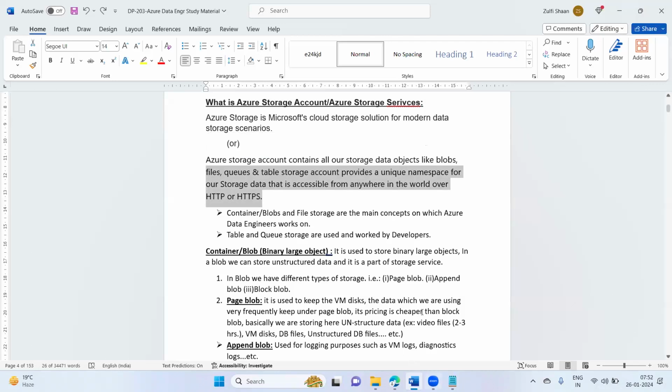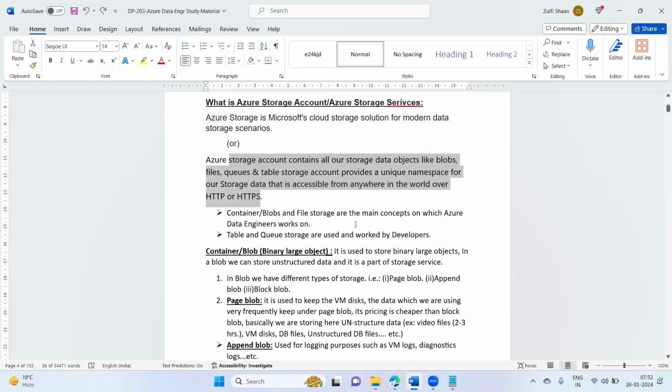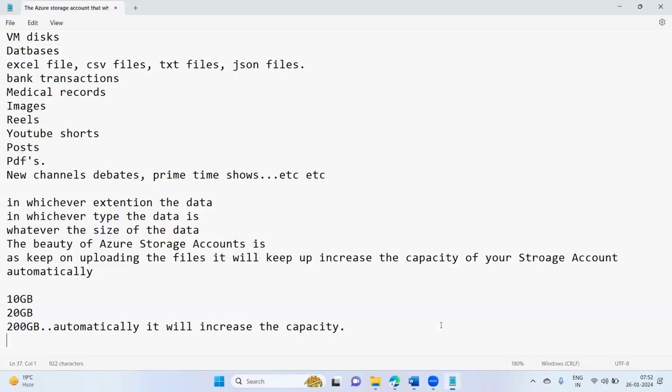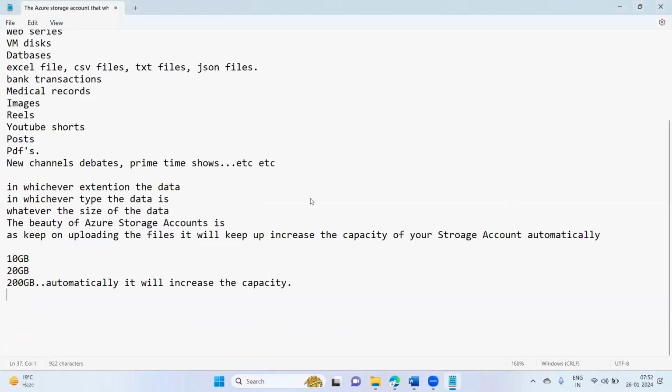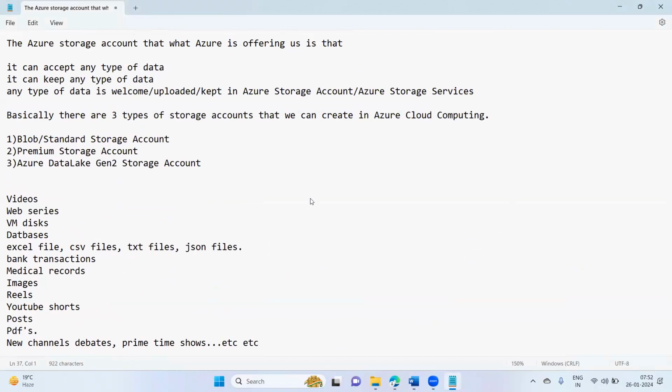So once you upload your data inside the storage account, we'll see the practical, fully practical. First, I'm just discussing the theoretical part, guys. Today we are discussing the theoretical part. First we'll discuss the theoretical part, then we'll go for the practicals.